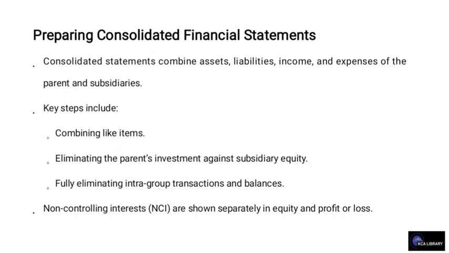In preparing consolidated financial statements, the consolidated statement combines assets, liabilities, income, and expenses of the parent and subsidiaries. Key steps include combining like items, eliminating the parent investment against subsidiary equity, fully eliminating intra-group transactions and balances, and non-controlling interests are shown separately in equity and profit or loss.